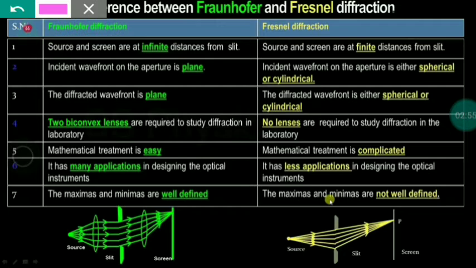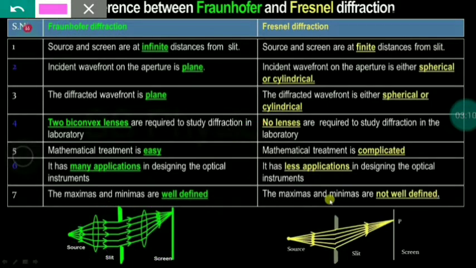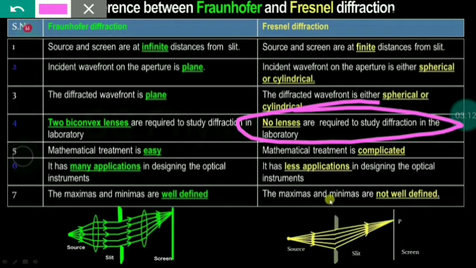And the next point is that two biconvex lenses are required to study diffraction in the laboratory in Fraunhofer diffraction, and no lenses are required to study diffraction in the laboratory in Fresnel diffraction.